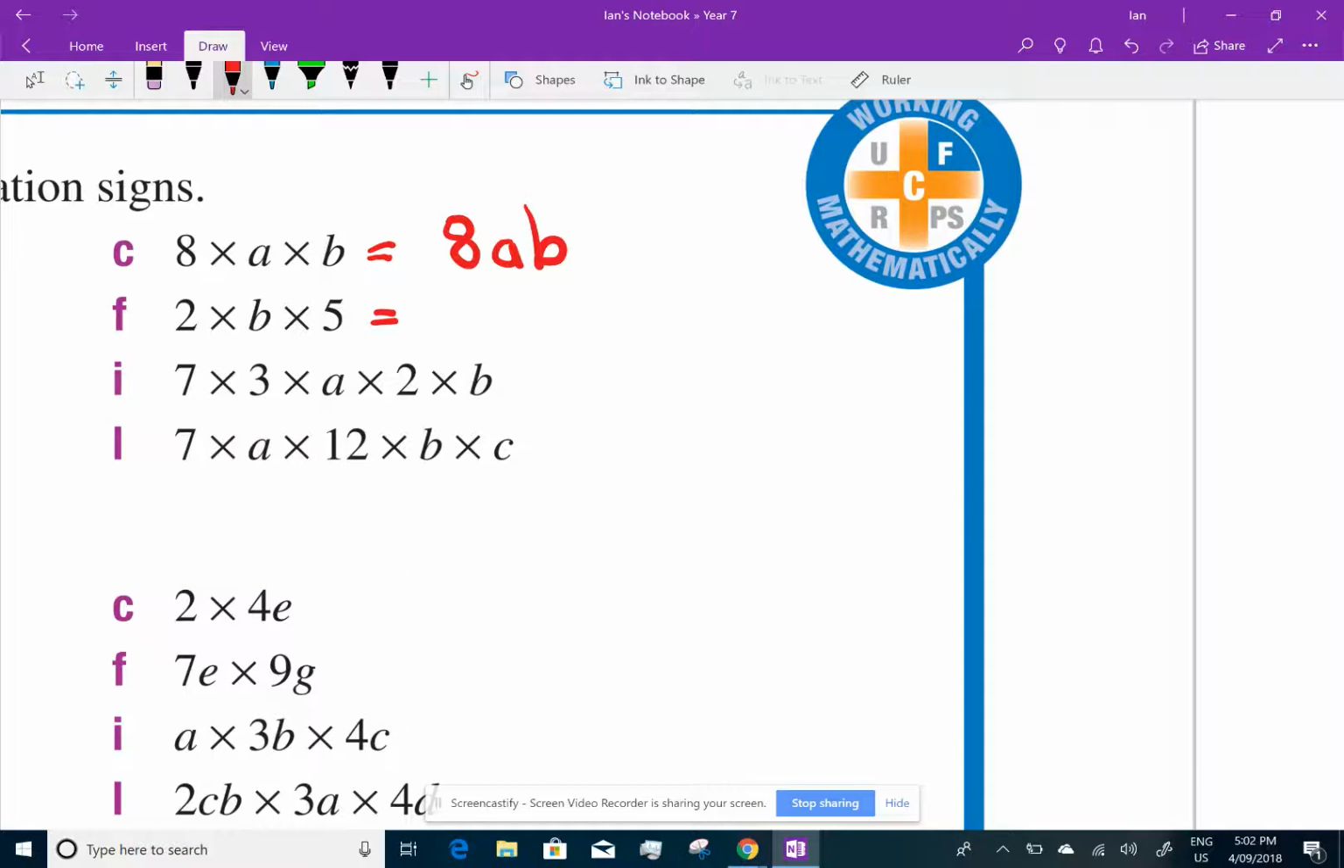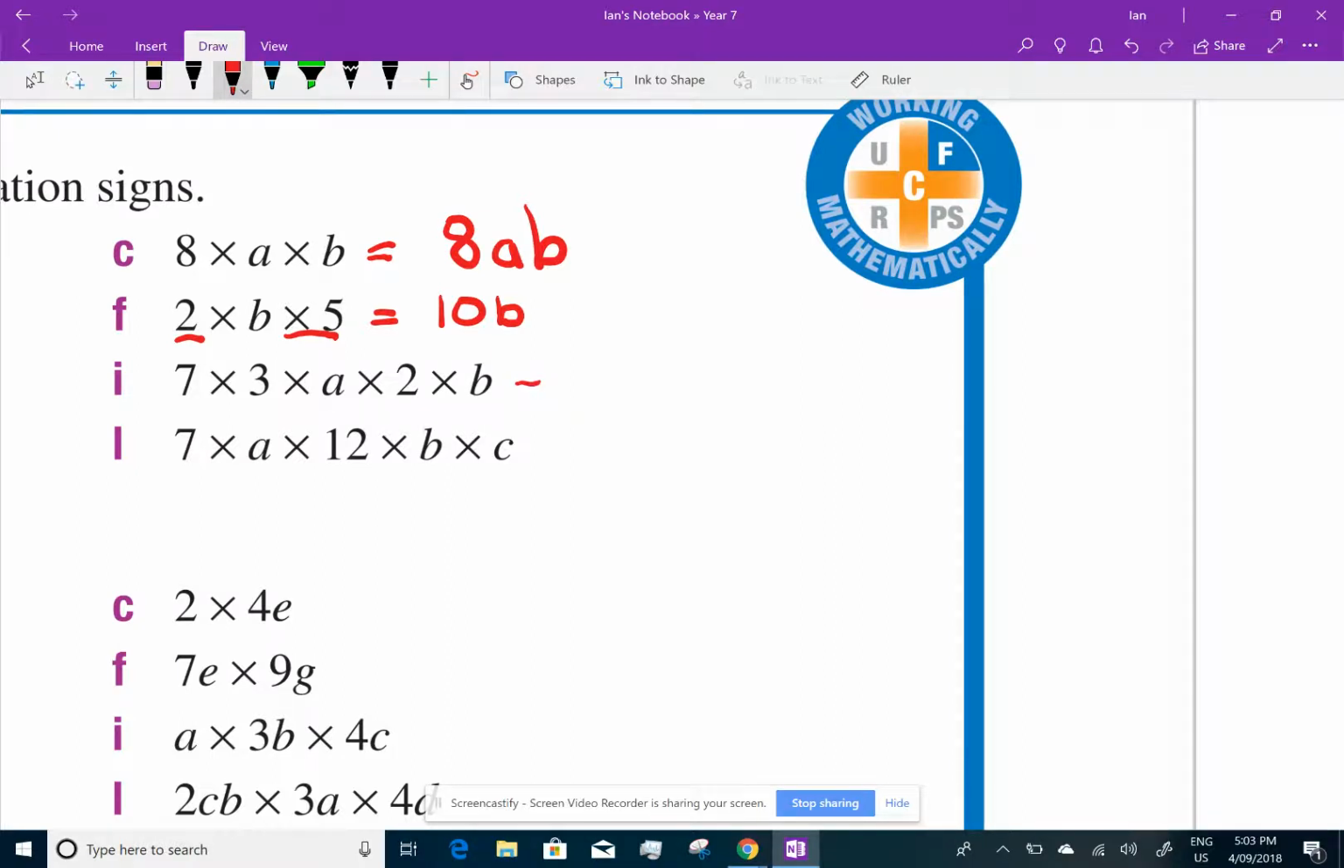In the next one, well, there are two numbers here. And remember, it doesn't matter what order you multiply. So we'll do the numbers first. 2 times 5. Well, that's 10. And then I'm just left with a B. So I can just write it. I don't need to write the multiplication sign.